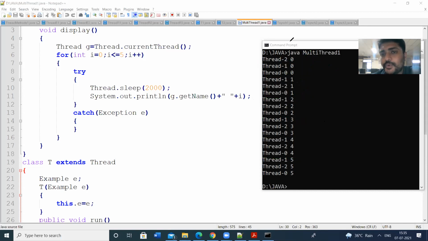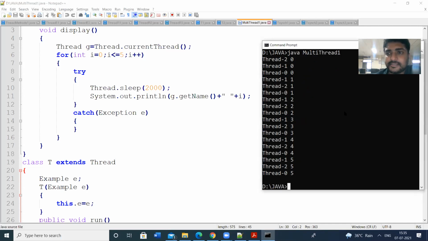So in order to get the synchronization, we have 3 approaches. The first one is the synchronized keyword approach. That means you have to add the synchronized keyword for the thread executable statements. Thread executable statements are written in the run method.